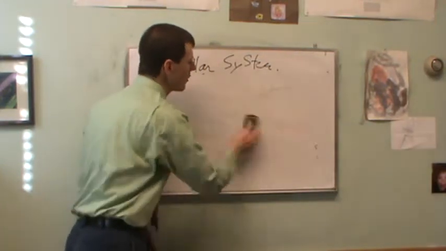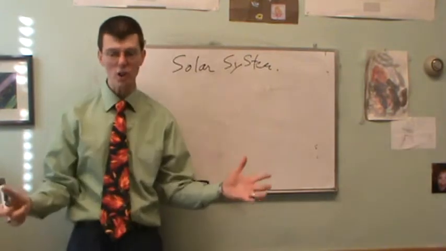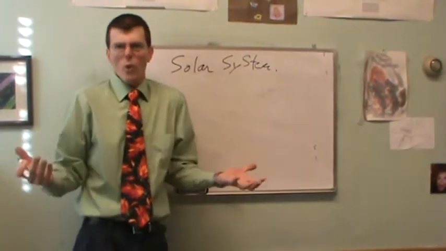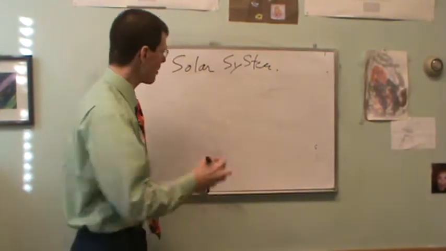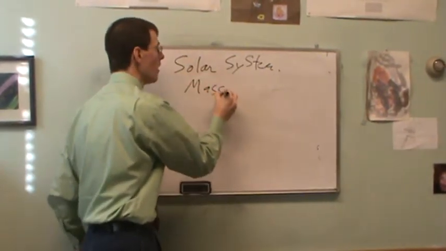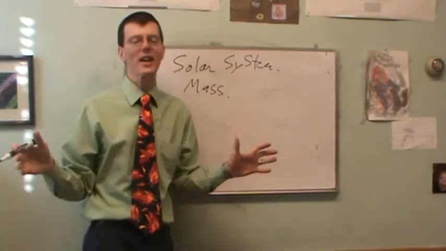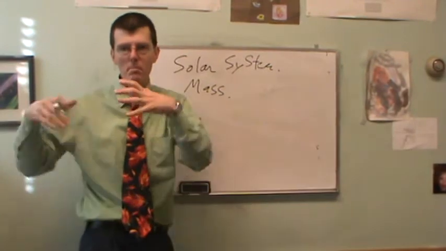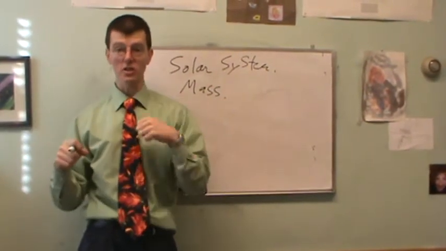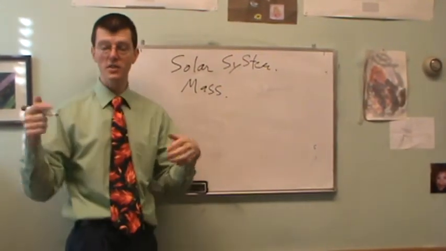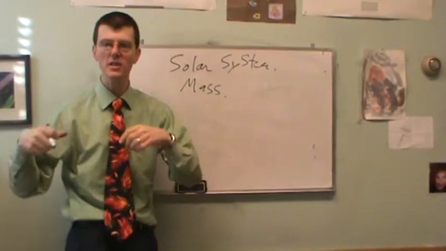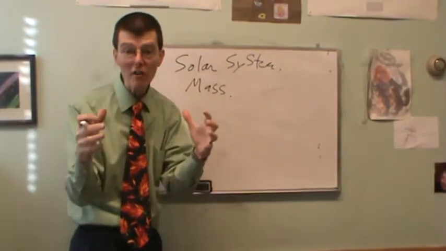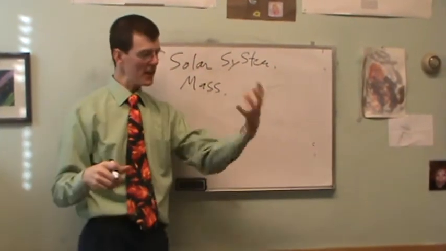What's the most important thing to know about our solar system? If we study our solar system, what is it? It's the sun and everything that orbits around it. Well, what is it made of? If you were to add up the mass of everything in the solar system, I love at this point in class I say, now which do you think would be more massive? If you added up in one pile all the planets, Mercury, Venus, Earth, Mars, Jupiter, Saturn, Uranus, Neptune, Pluto, the comets, the asteroids, the moons, the rings, you put all of that together in one pile, and then on the other pile you have the sun.